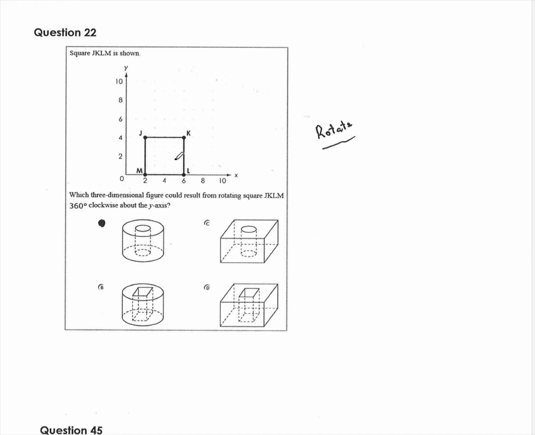This one, we're going to take this and rotate it around. There's going to be a gap here, right? And so we get this inner kind of cylinder gap. But if we rotate a line around another line, we are going to form a cylinder. It's just that there's an inner cylinder because there's this gap created. And so it's this guy.